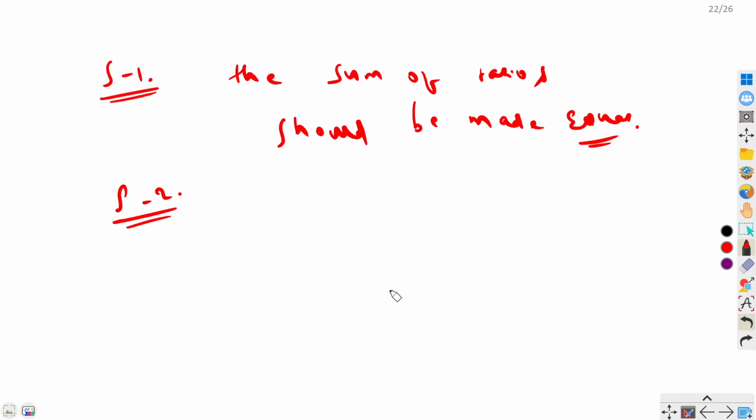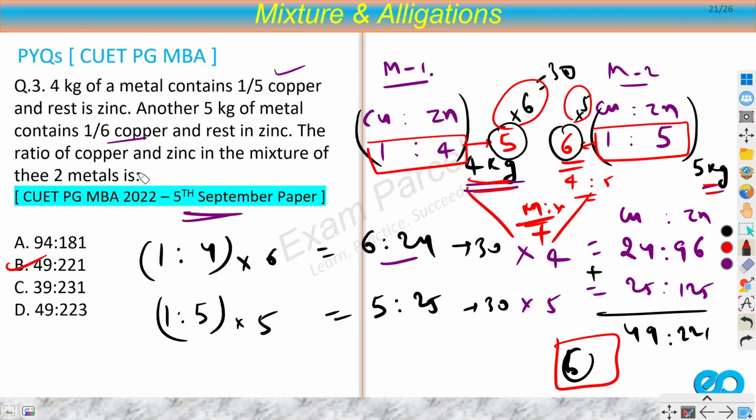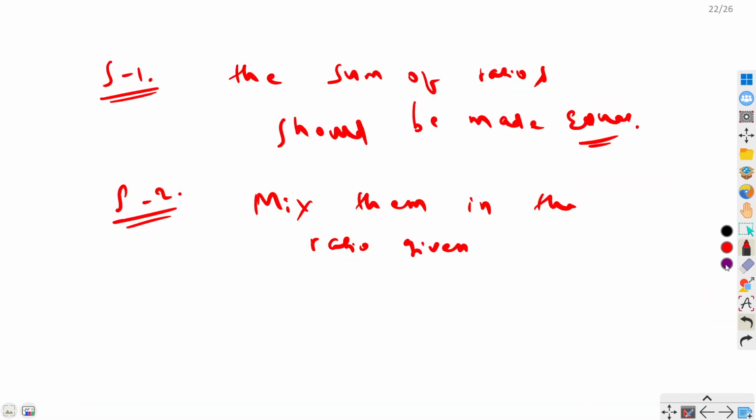So in the second step we will mix them in the ratio given. Suppose these two things were not mentioned, that is, how many kilograms. In that case we will assume that both are in the same ratio, right? So in that case we don't need to perform these two steps, this and this, and then adding up. I could have added here only, because both are in the same ratio. But here, since the ratio is 4:5, I had to multiply. So these two steps are there.